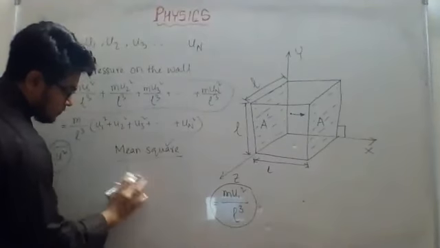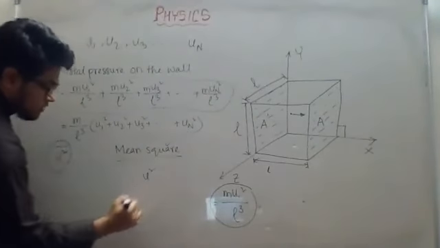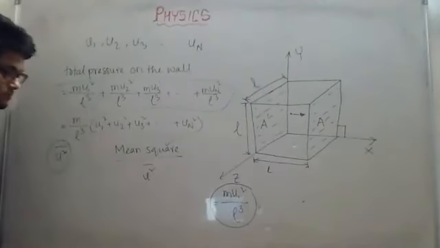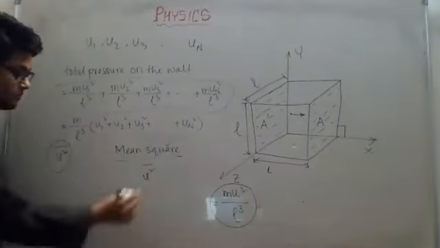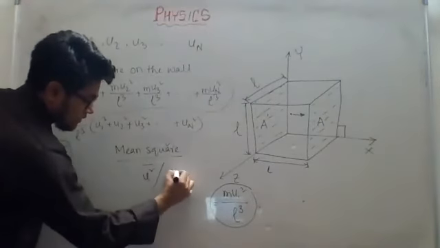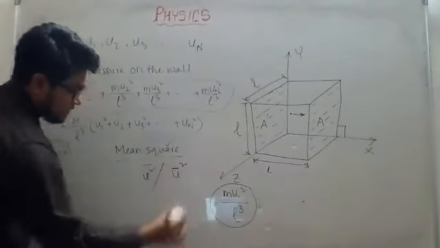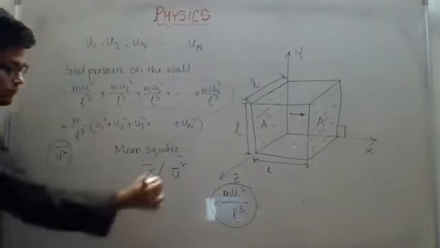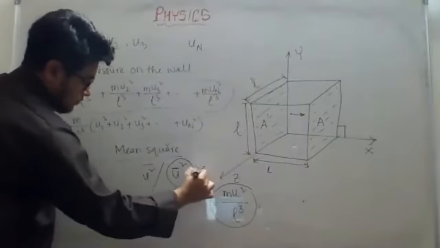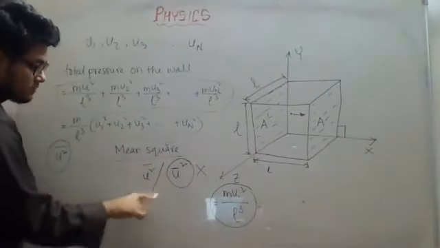Let us say u. The square has to be done first, then I have to take the mean. Do you understand? Many people write it this way: they take the mean first, then the square. This is wrong. This means square mean velocity.